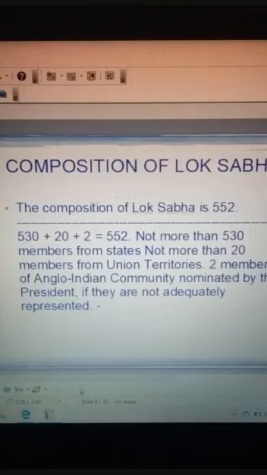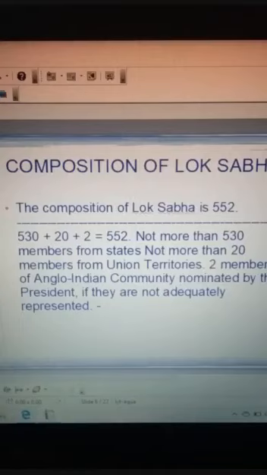And 2 members of the Anglo-Indian community are nominated by the president if they are not adequately represented. That means these 2 members from the Anglo-Indian community are nominated; there is no election for them. So the composition of Lok Sabha is not more than 552 members. These 552 members are called members of Lok Sabha, from the Lok Sabha house.